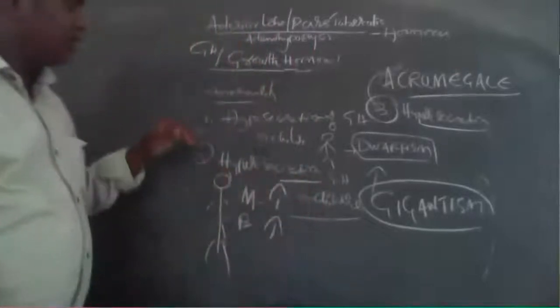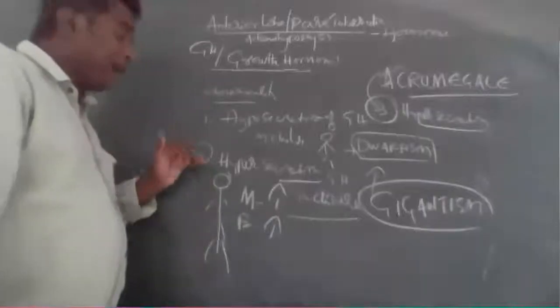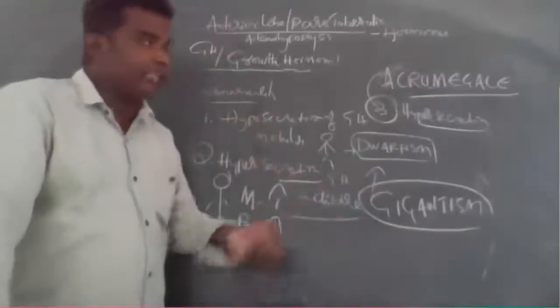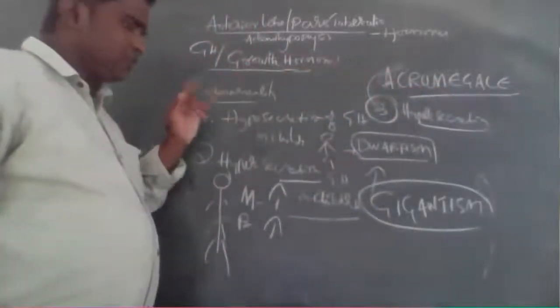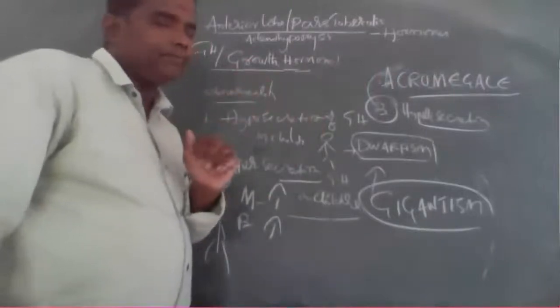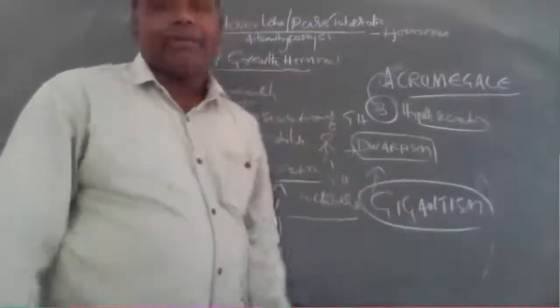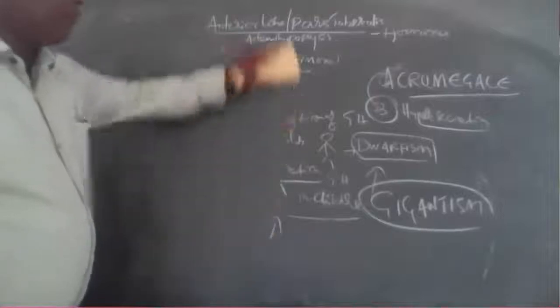These are the abnormalities of growth. Number one, hyposecretion of growth hormone in children is dwarfism. Hypersecretion of GH in children is gigantism. Hypersecretion in adults is acromegaly. These three: one is hypo, one is hyper, right? This is growth hormone. I think you all understood.